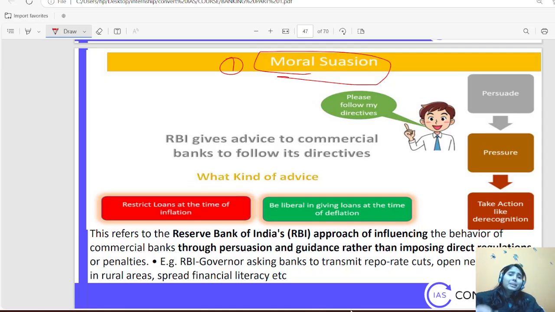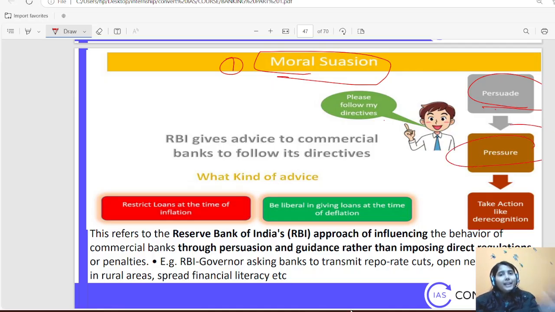Moral suasion, from the name itself you can tell, think of what grandfather-like figures do. They used to persuade us that look beta, you can do this, it is good for you, you can do that, but you can't do this because if you do this, this will happen, so you should not do this. So they used to suggest to us, they used to persuade us, but when we are not agreeing to them, then they will call our father and say that your son or your daughter is not doing this, tell her to do that. In that case they are creating pressure.